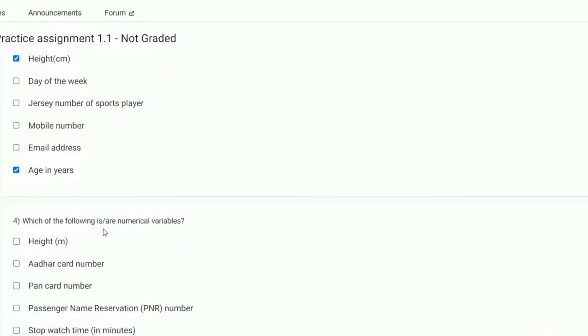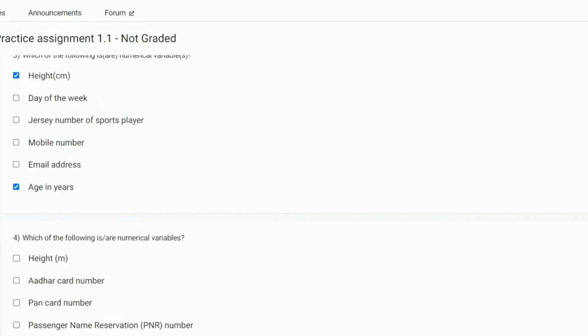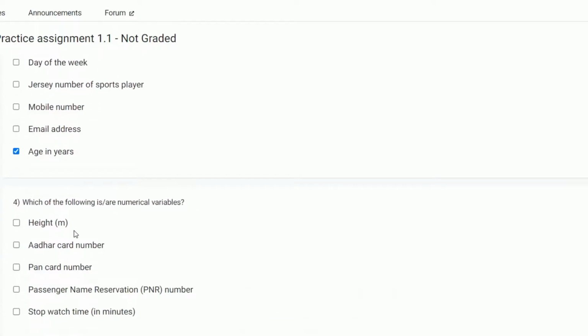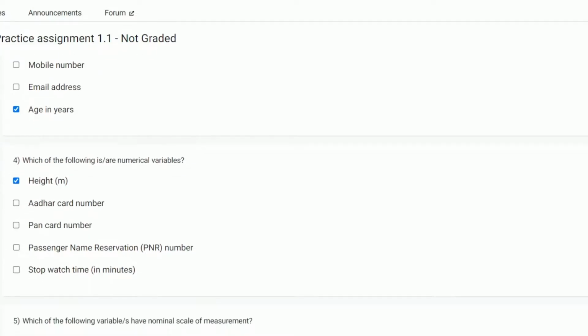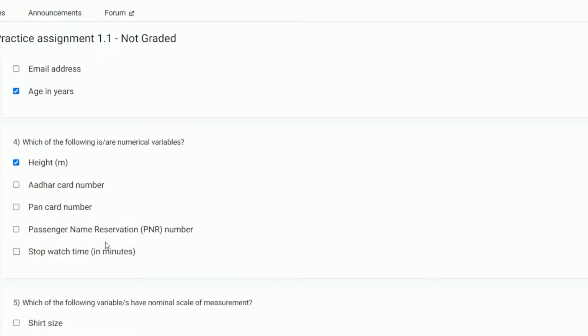Which of the following is a numerical variable? Height, yes. Aadhaar card number, no. PAN card number, no. Passenger name, reservation number, PNR number, no. Stopwatch time in minutes, it is a numerical variable.